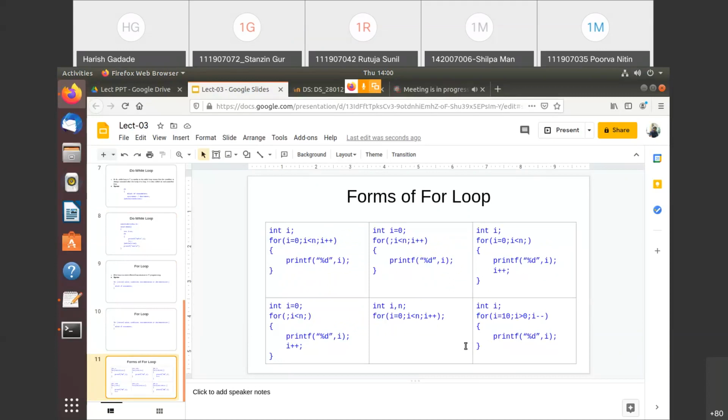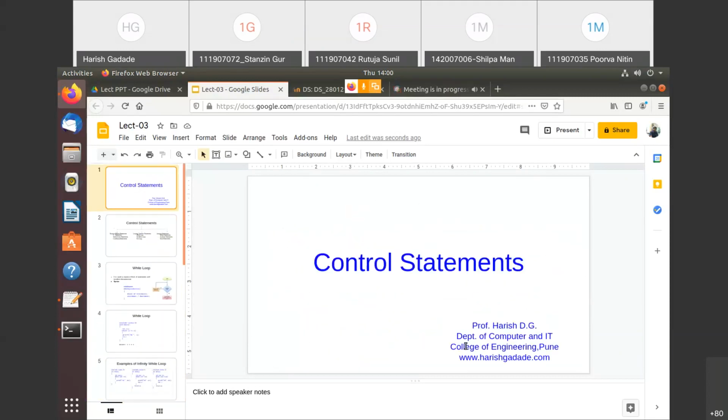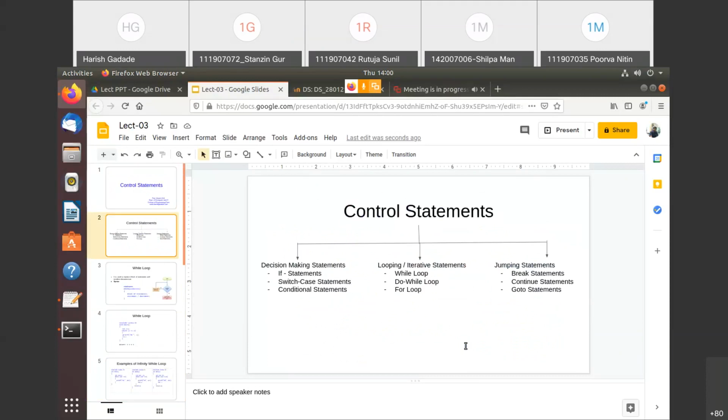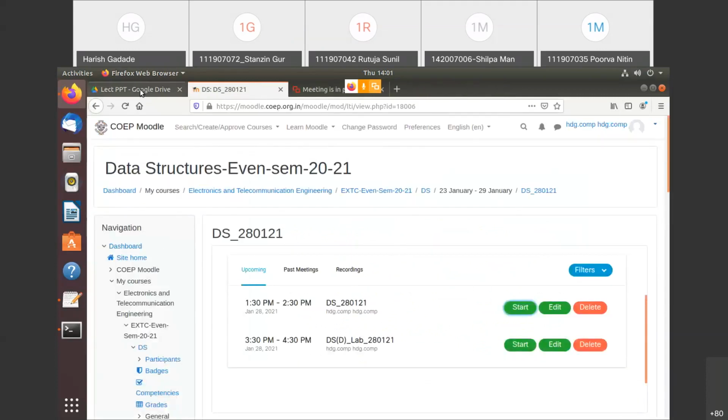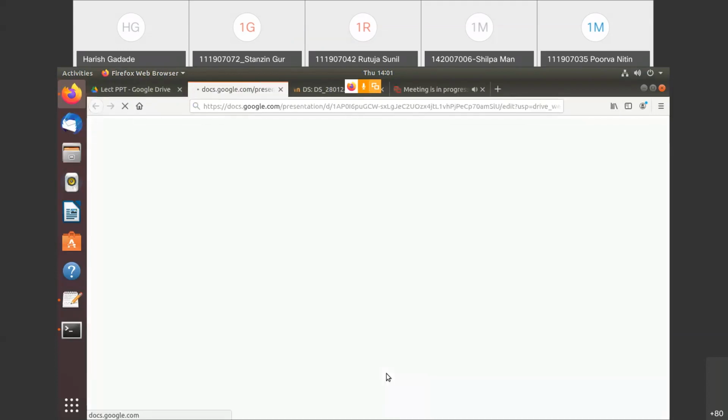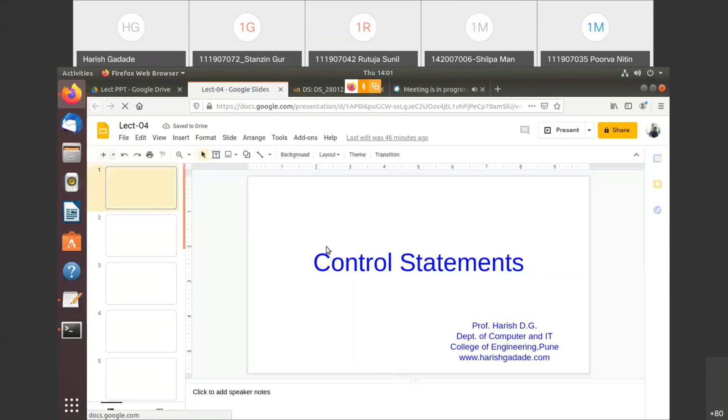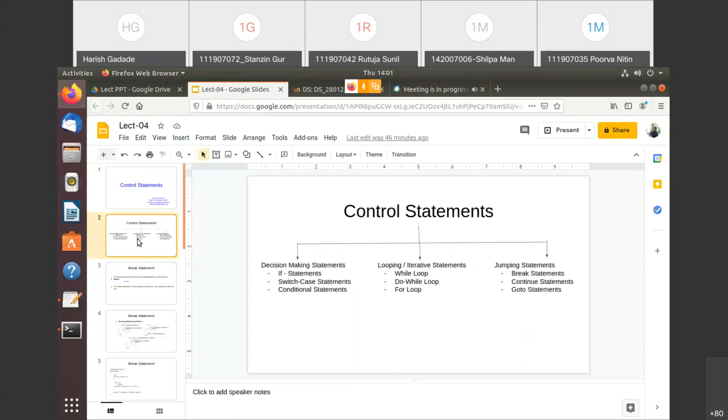Any doubt in this for loop? If any doubt, you can ask. Otherwise, I'll move on to the next part. Any doubt in this for? You can ask me. Otherwise, I'll move on to the last part of this control statement. Any doubt in these three, you can ask. Otherwise, I'll move on to the jumping statements. Okay, then I'll move on to the jumping statements.